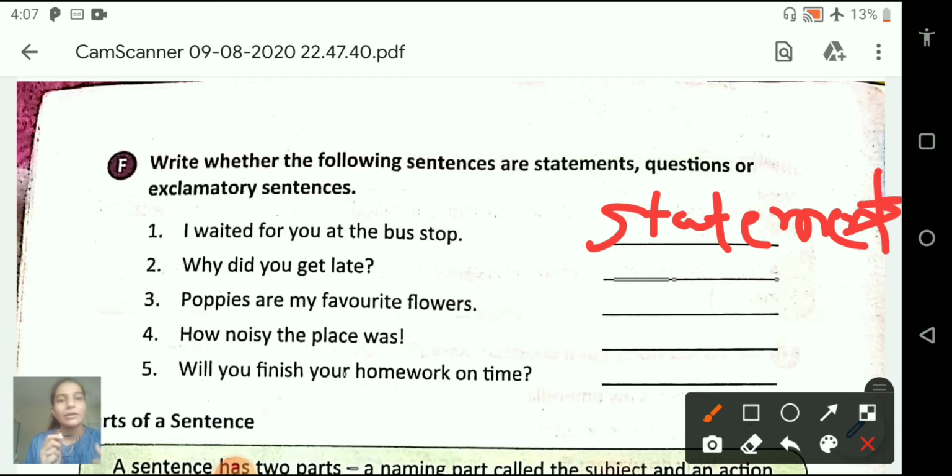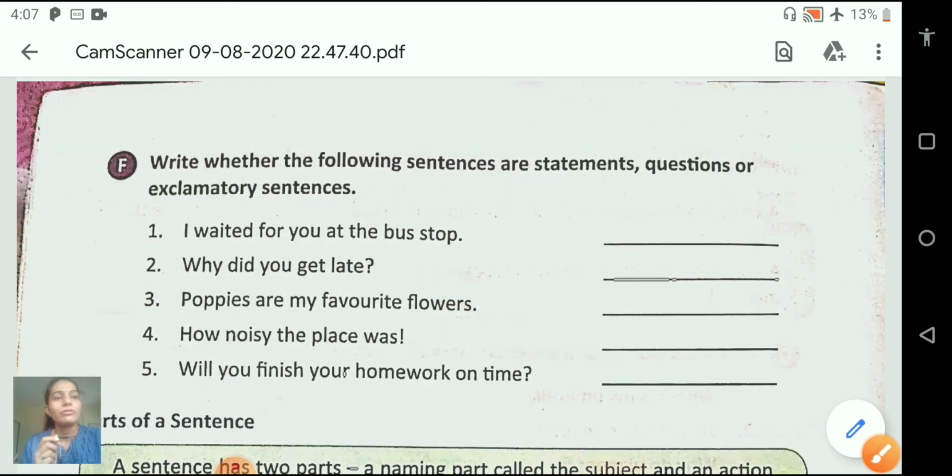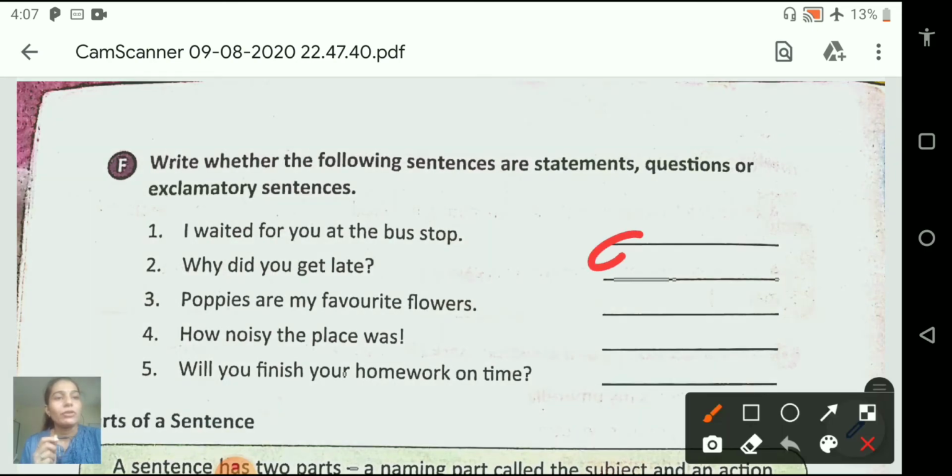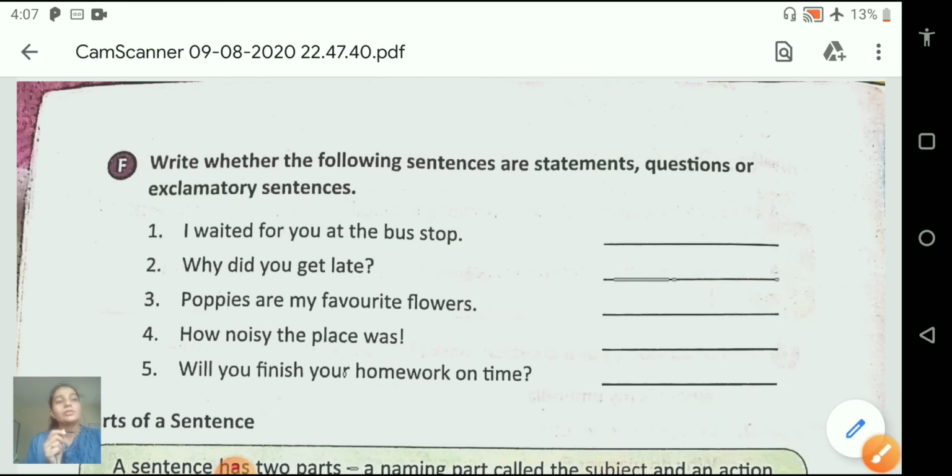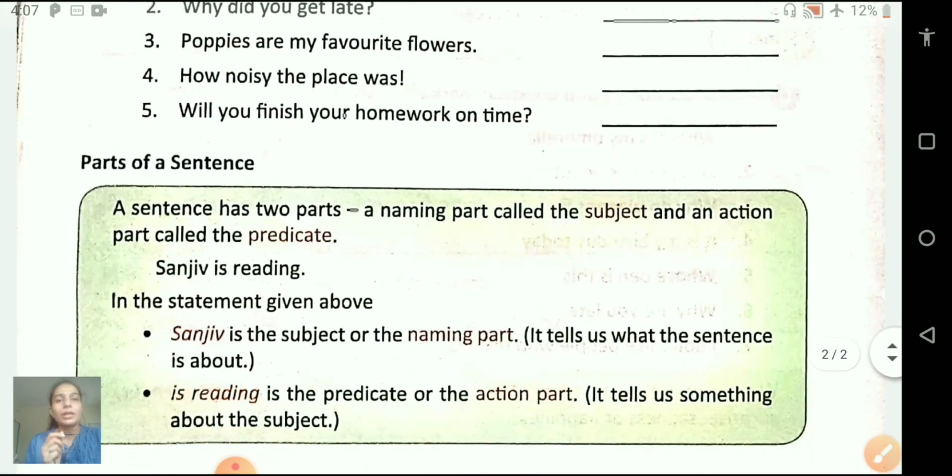Now the next one. Why did you get late? Question mark. So here we have a question mark at the end of the sentence. So which type of sentence is this? Question. So here we have written question. So like this you have to complete this exercise on your own as homework.